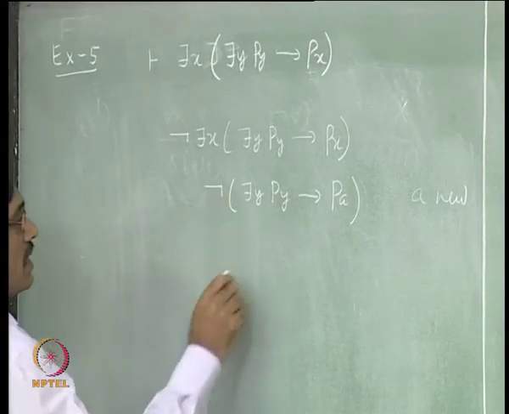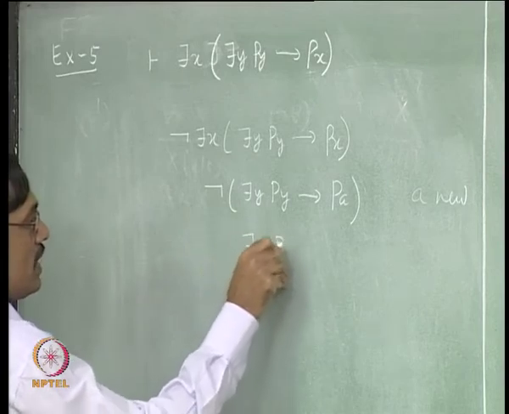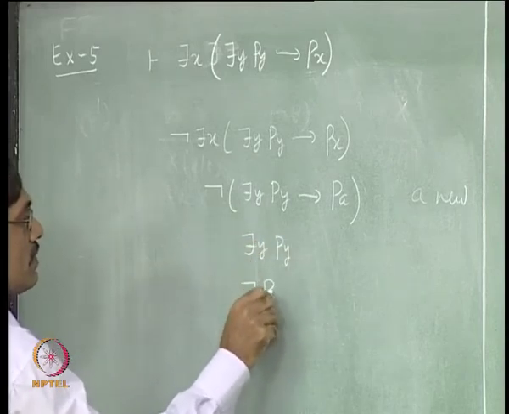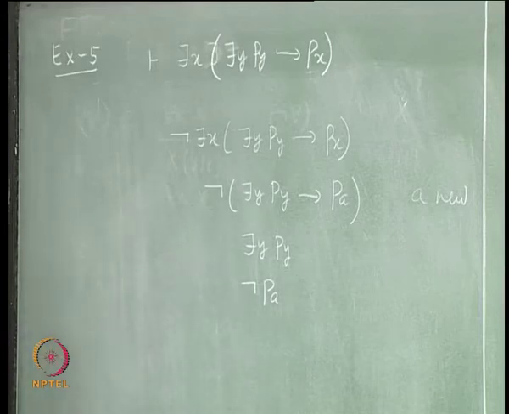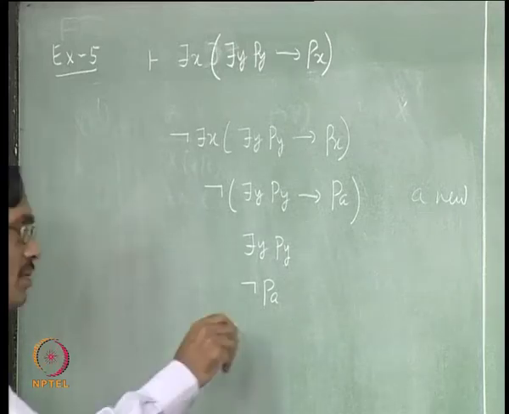Now, not implies is applicable, so that gives there is y P(y) and not P(a). Next, can you introduce P(a)? Because a is already occurring, you can't introduce. From there is y P(y) you have to give P(b), right. Okay, let us go for P(b).